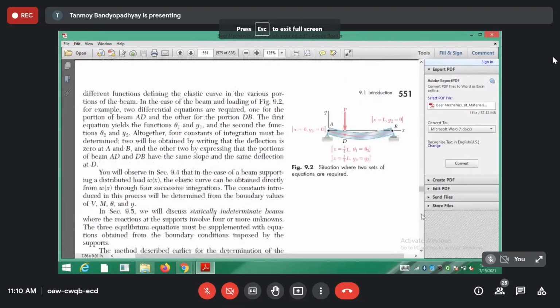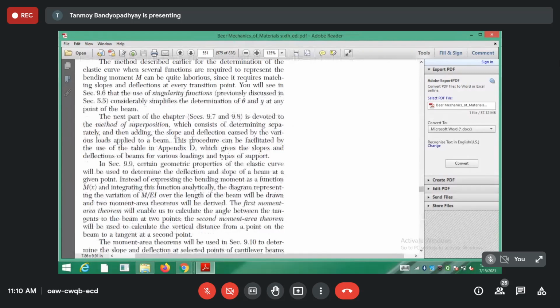I am not saying this, we do not need the superposition method here, we will not do superposition. So there will be two methods that we will be doing, one is the differential equation method. Today we will be doing the differential equation method. So we will define the equation and then integrate it. We have d2y/dx2. If we integrate it two times, I can get the expression for y, the deflection of the beam at any span length x.